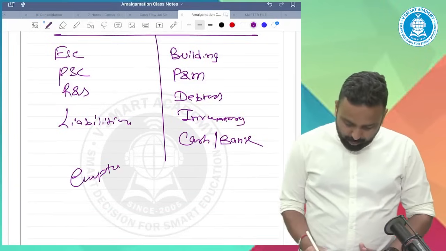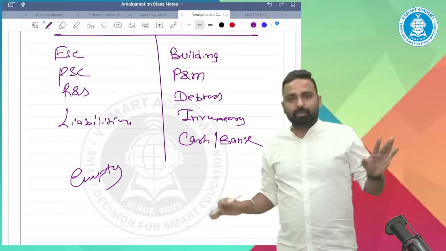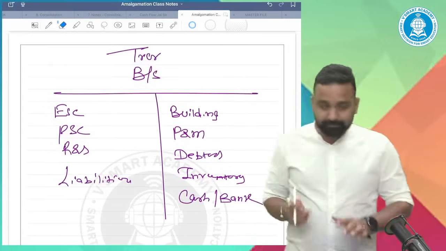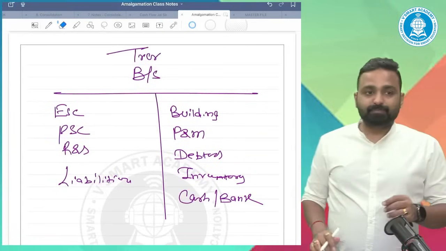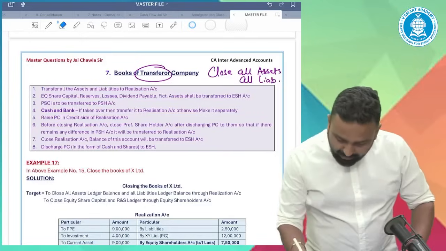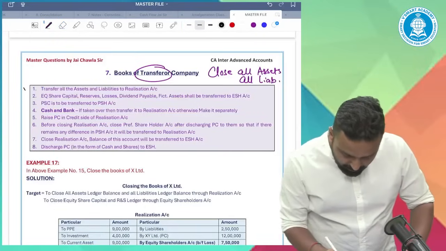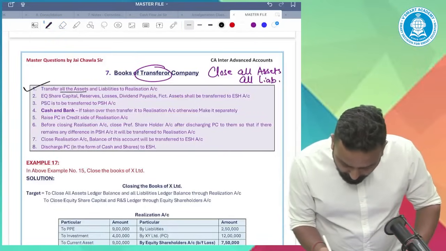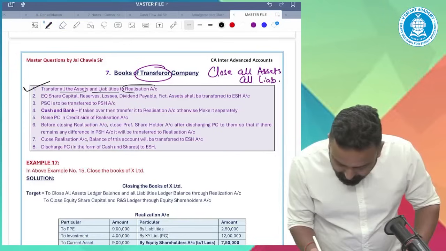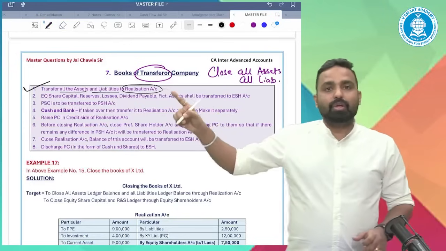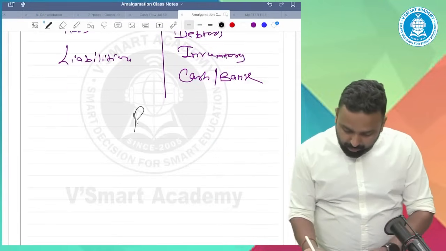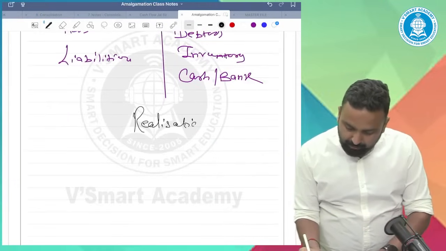Objective is to empty the balance sheet. Okay, this is the objective. Point number 1, transfer all assets and liabilities to the realization account. What I will do? I will prepare one account called realization account.